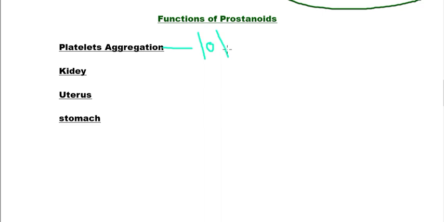There are two types of prostaglandins. One is thromboxanes and the second is prostacyclins. Thromboxane A2 is produced by the platelets that are activated and involved in the blood clotting process. So those platelets that are involved in aggregation and blood clotting will also release thromboxane A2. What will they cause? This thromboxane A2 will cause vasoconstriction.